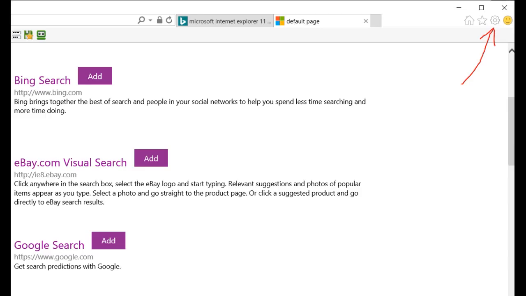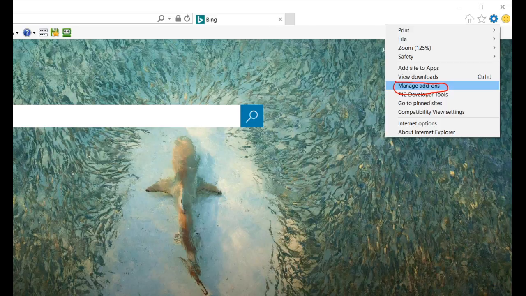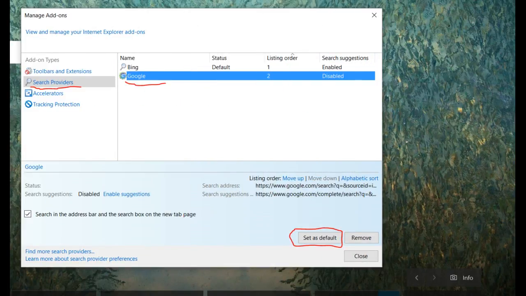In the top right corner of your browser window, click the Settings icon. It looks like a gear. In the menu that opens, click Manage Add-ons. The Manage Add-ons box opens. Click Search Providers in the left panel and select Google. Then click the Set as Default button. Google is now your default search engine in Internet Explorer.